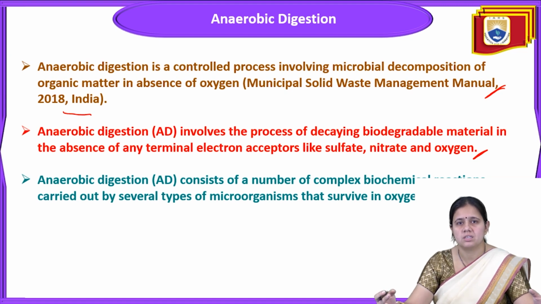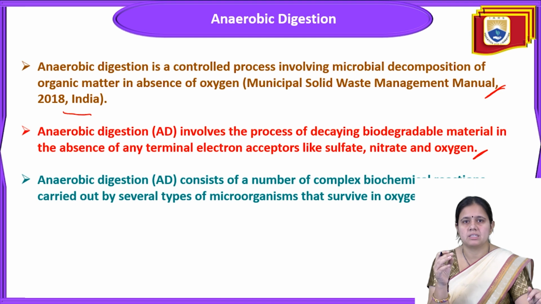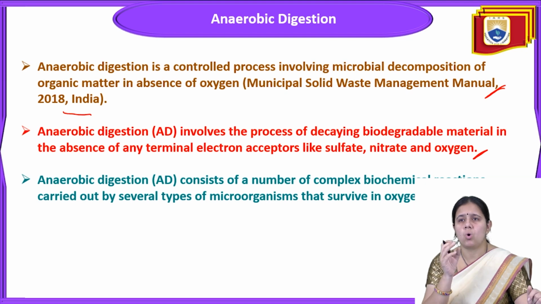First is hydrolysis, which involves water, and after that acetogenic bacteria, then acidogenic bacteria, and then methanogenic bacteria. All these microbes have the capacity to survive in the absence of oxygen.